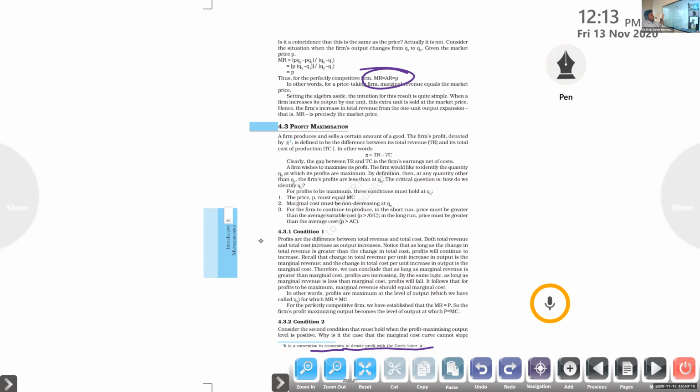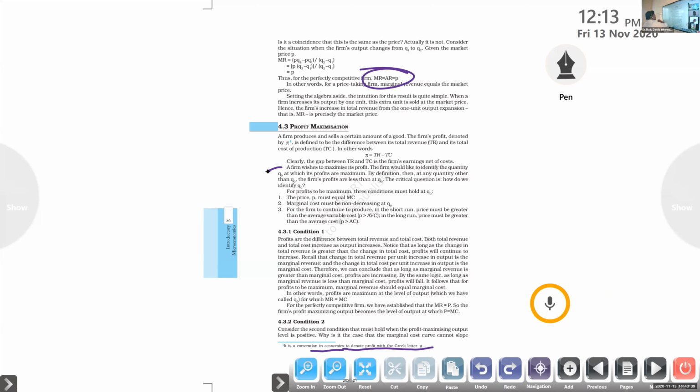If you are increasing the input, definitely the quantity will also increase, right? For the short-term variable input, if you increase the input, the output will increase, so we are able to sell that in the market. So the profit will increase. Clear? Just keep that idea in your mind.